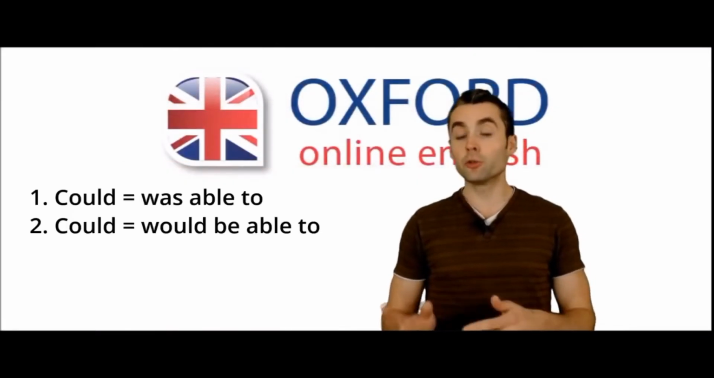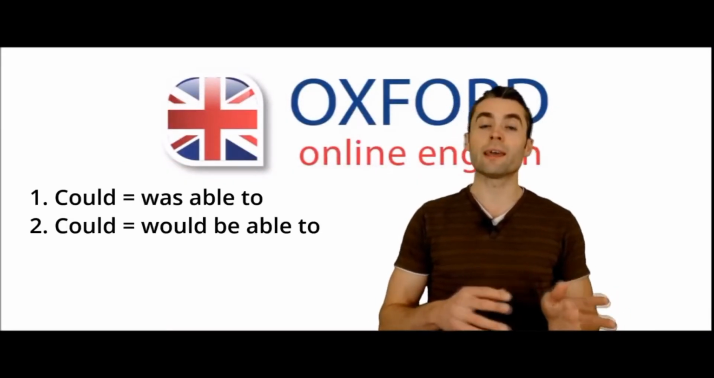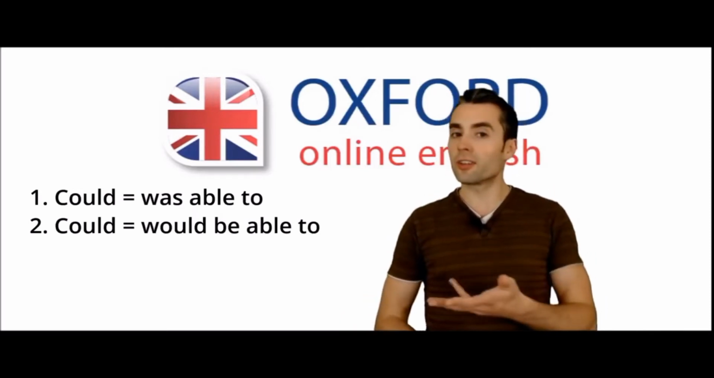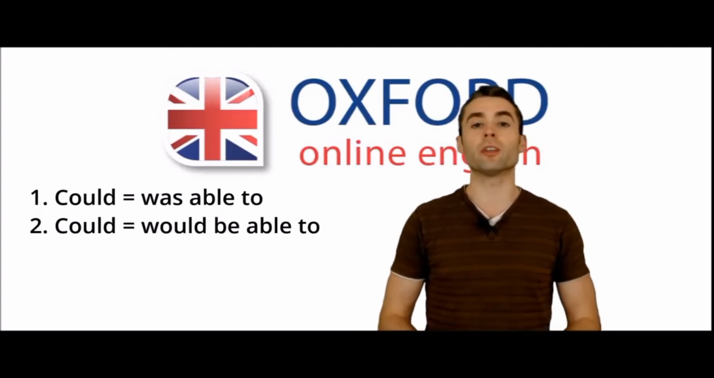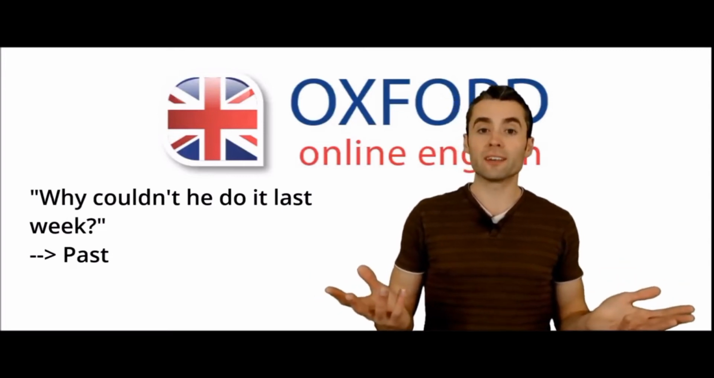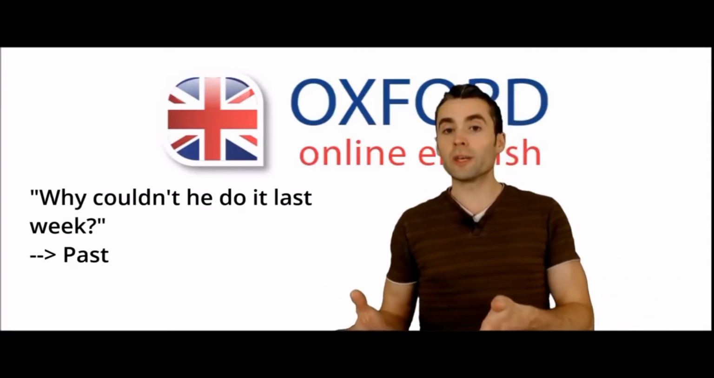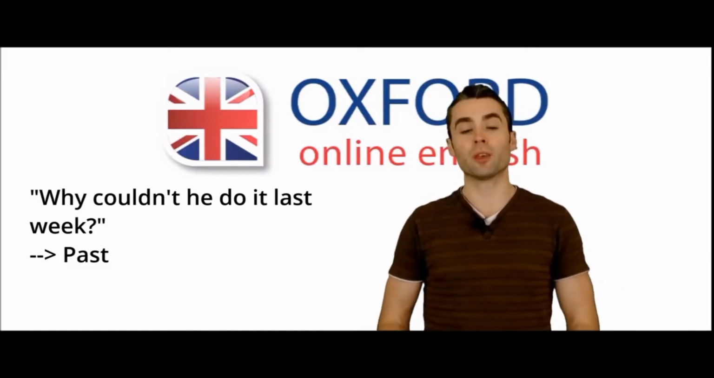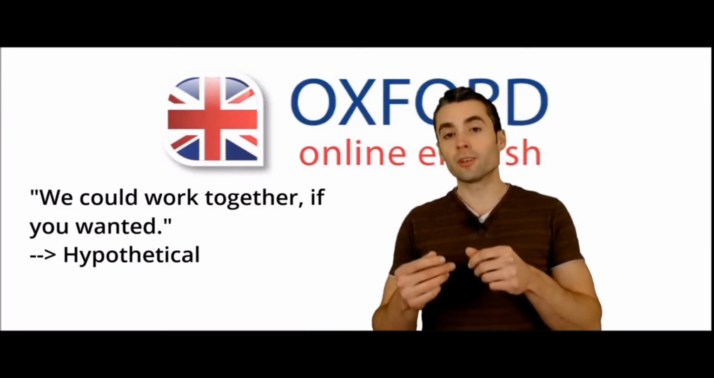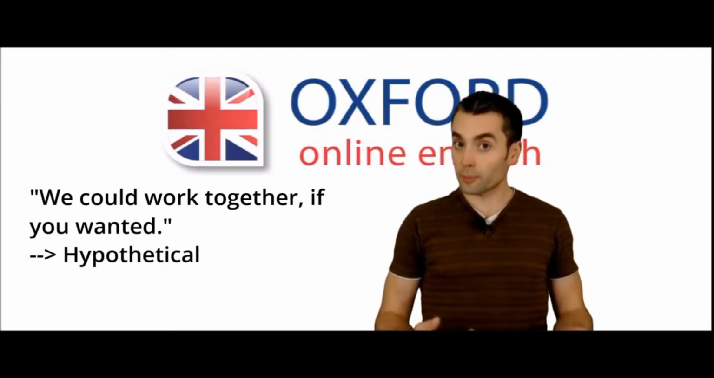So, could can have two different meanings, a past meaning and a hypothetical meaning. You need to use the context of the sentence or the situation to understand what could means. For example, why couldn't he do it last week? The time marker last week shows you that this sentence is past and that could has a past meaning. We could work together if you wanted. Again, the end of the sentence with if, this shows you that could has a hypothetical meaning.